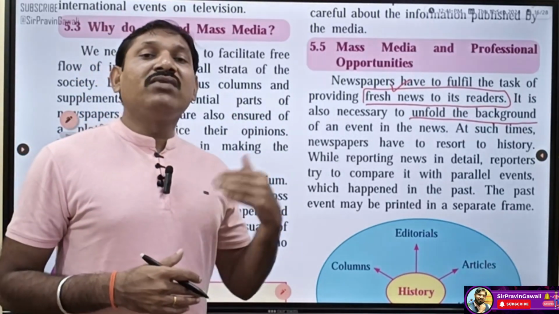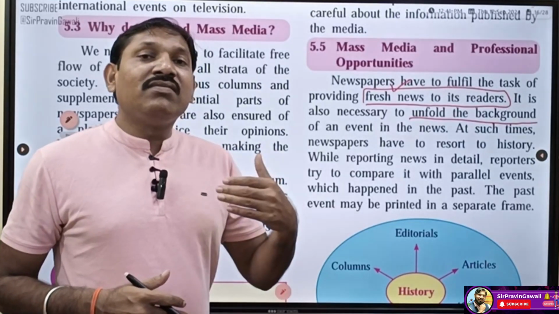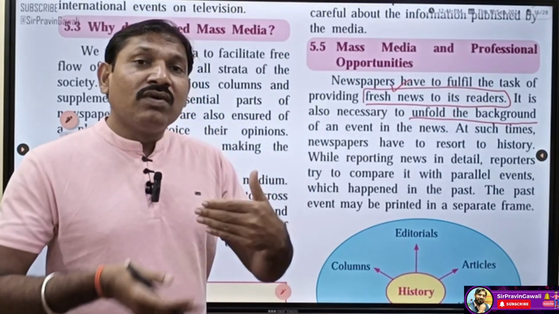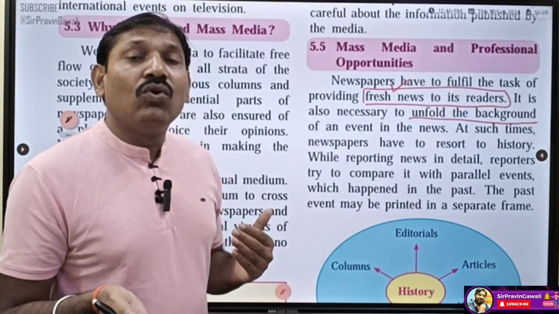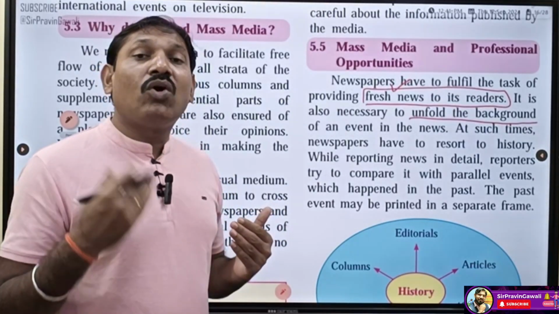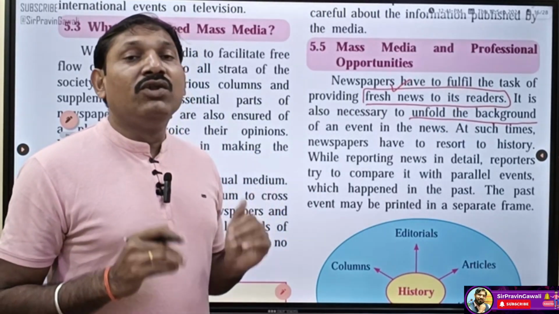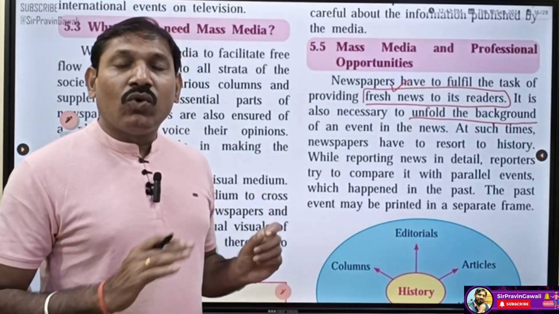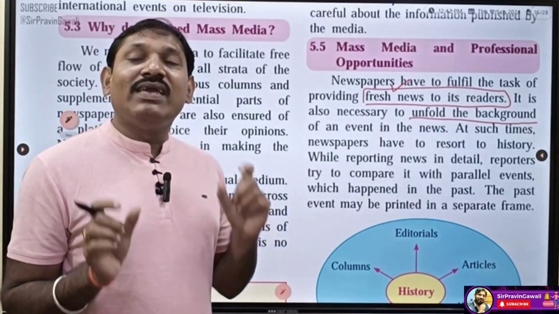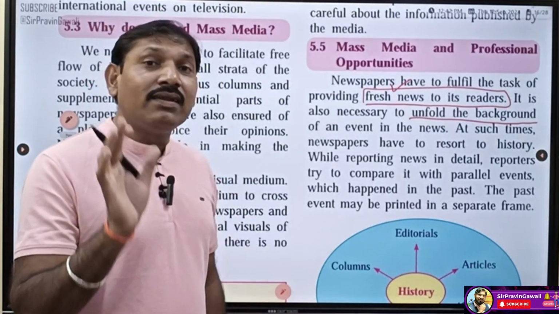Whenever we watch television, before telling the new news, the media tells us the background of the news, and then they broadcast the current news. In the same way, in a newspaper we can read the background of the present news in one column.